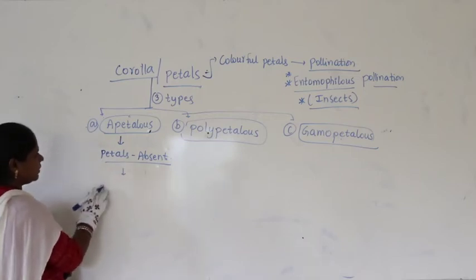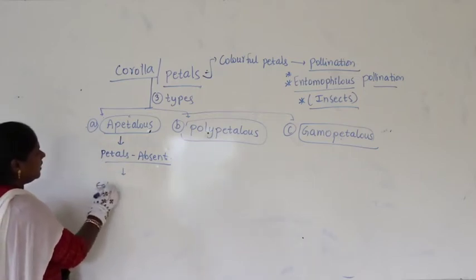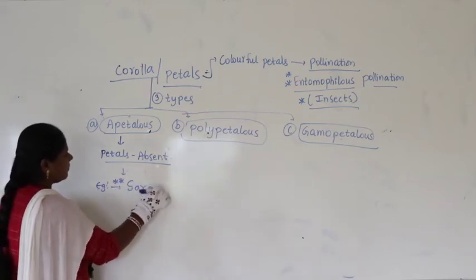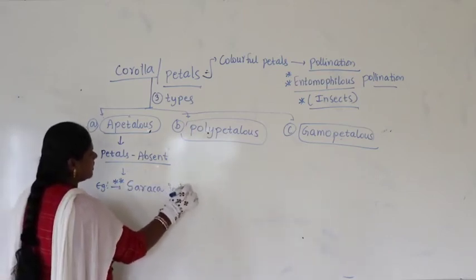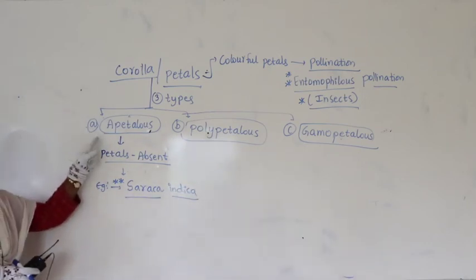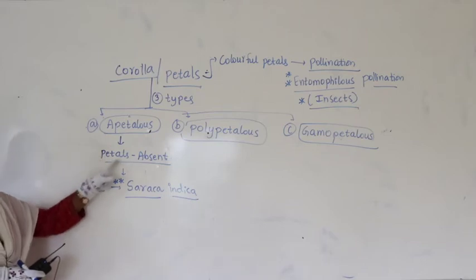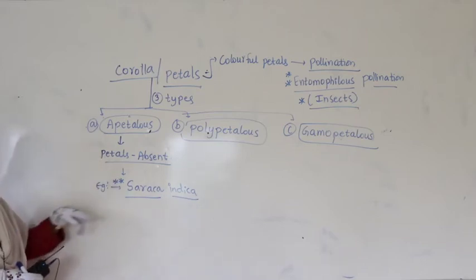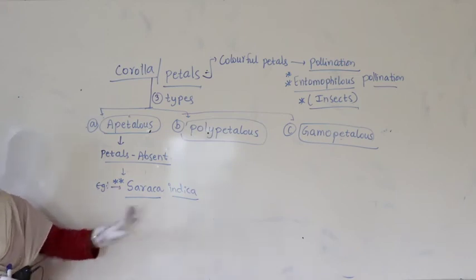So where do we find such a condition? We find it in the plant called Saraca indica. Apetalous condition means petals are totally absent, and you can take the example of Saraca indica.